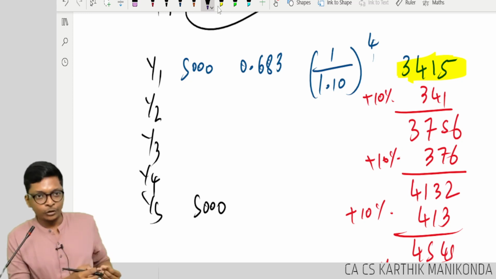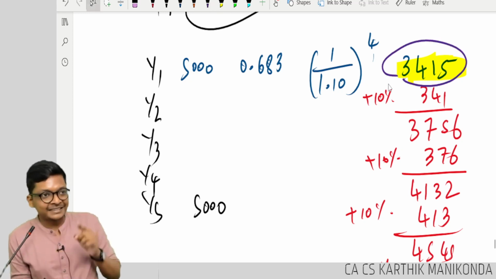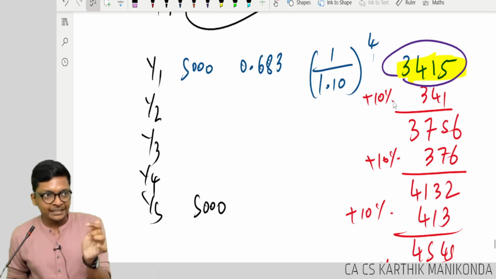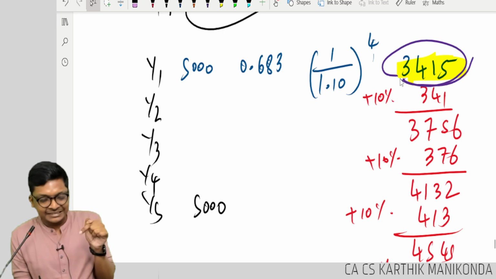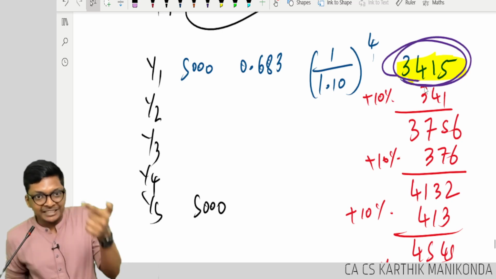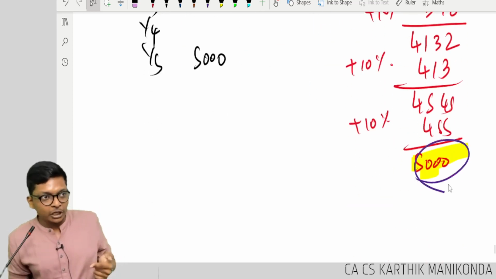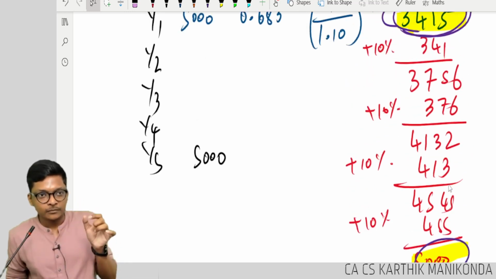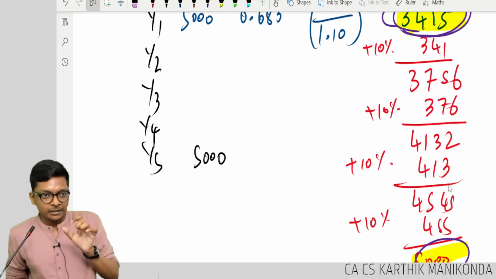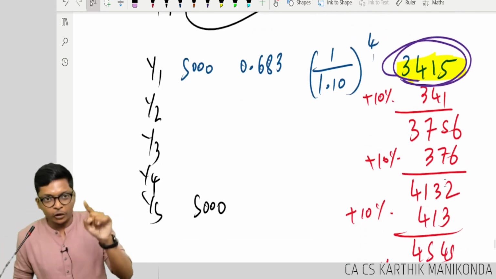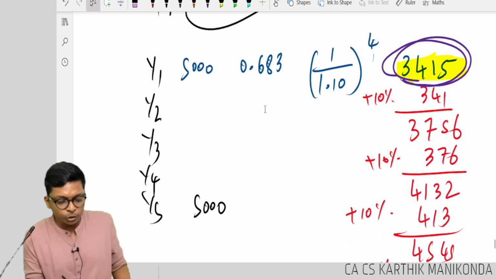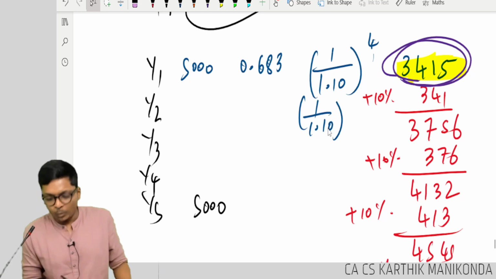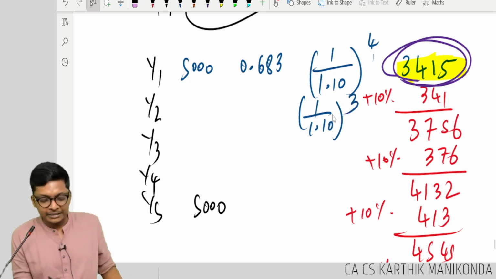Guys. Follow AS 15. So I should invest how much, guys? 3,415. Are you getting it, guys? That means the unit I have to invest today is 3,415. It projects and becomes 5,000 after 4 years. So the method is called the projected unit credit method. Are you getting it, guys? Now let's do it for all the years. In year 2, you have to invest 1 divided by 1.10 to the power of 3. How much do you get?